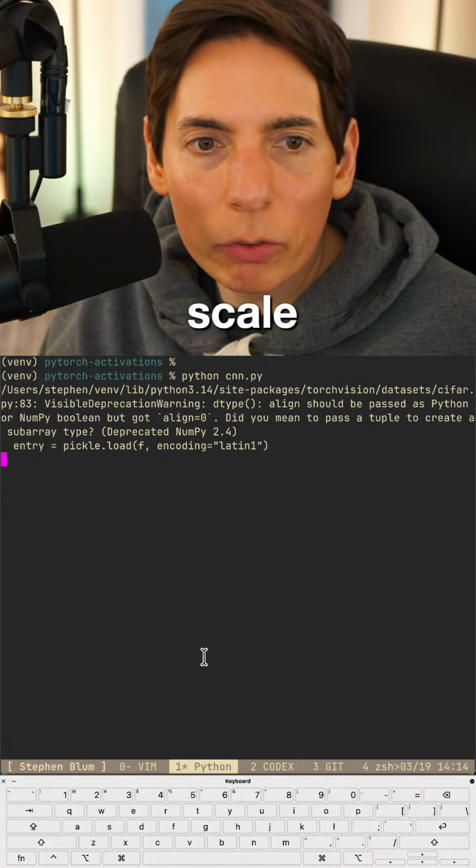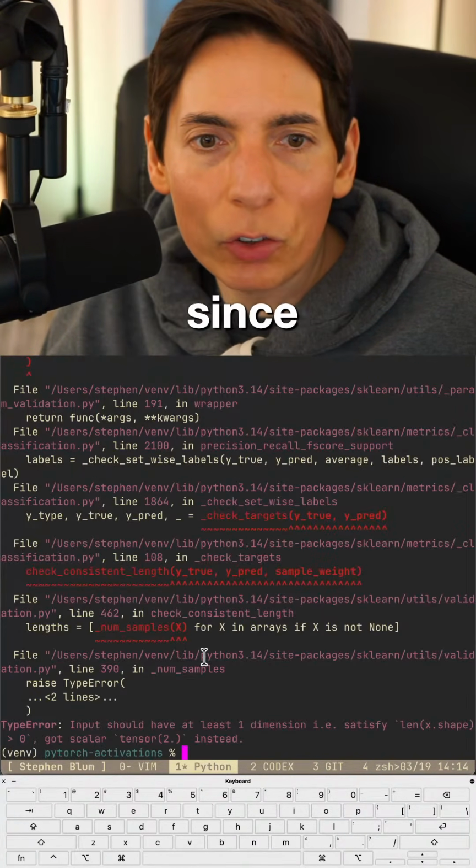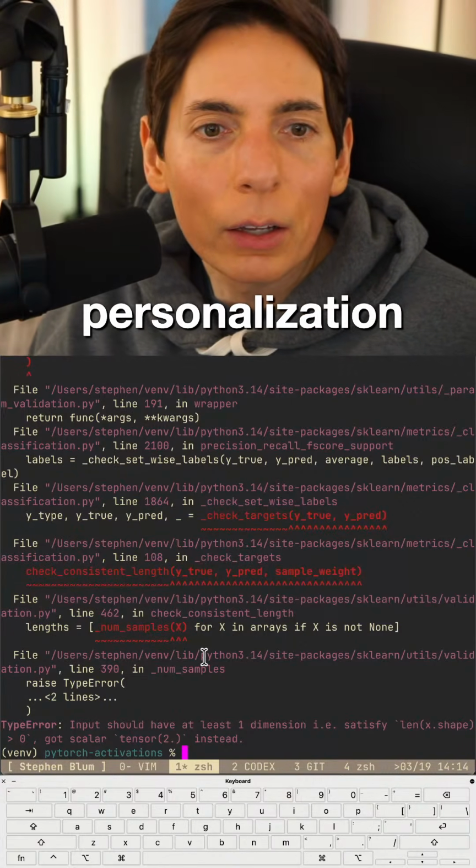Fair enough. On a large scale, probably since it allows better personalization. Does it?